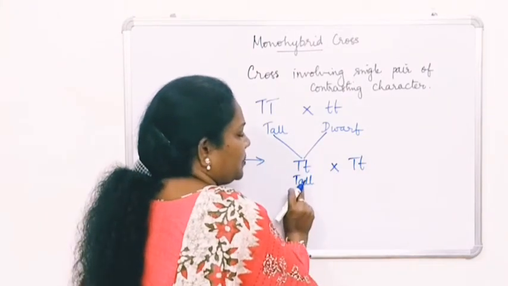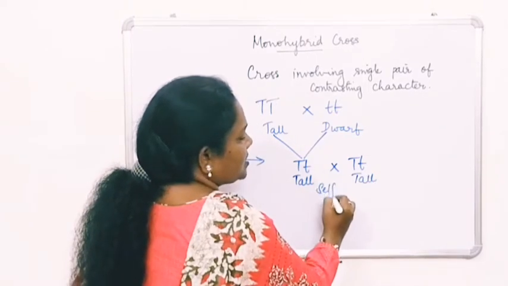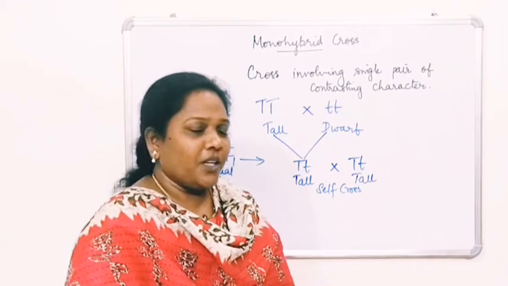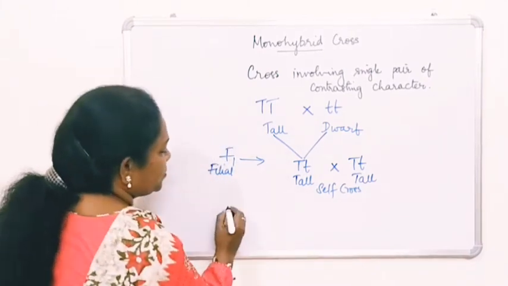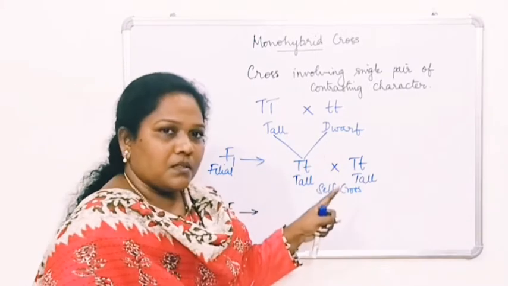And when you want to find out the F2 generation, self-fertilization takes place. If the plant is crossed with the same, then you use the term self-cross. What do you call this? Self-cross. So what happens in the F2 generation? Here you have to cross it. So how do you cross that?